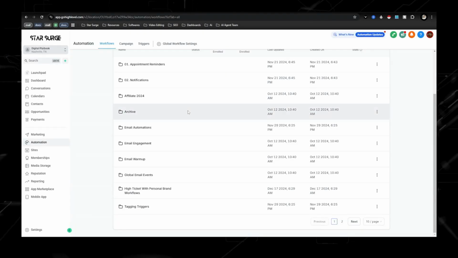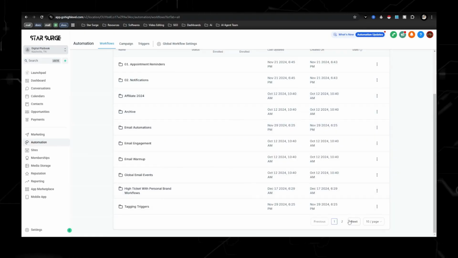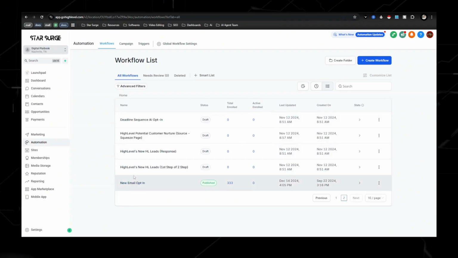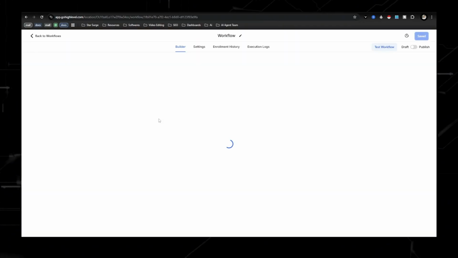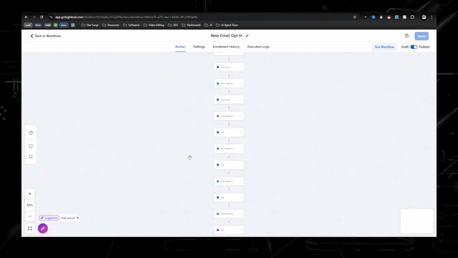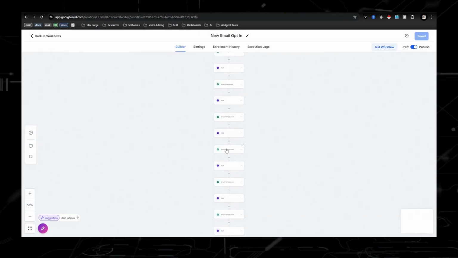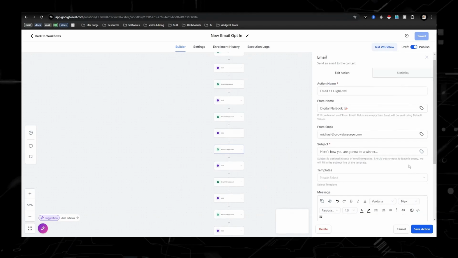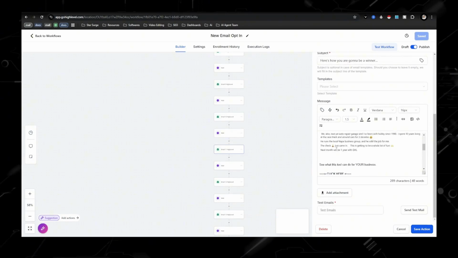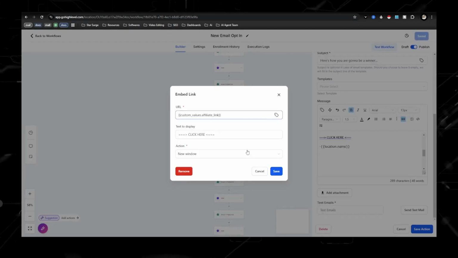So going back to Go High Level, you want to go over here to new email opt-ins. Now, this is just one of the many email sequences that I have, but I give this one to you guys because I have built custom values in this sequence. And what that means is all these emails already have hyperlinks to a custom value. So if you open up one of these, and you'll see where it says like click here, this is going to be a custom value.